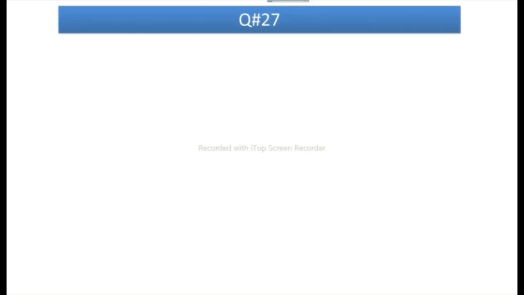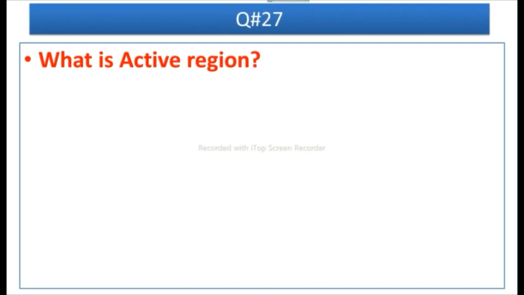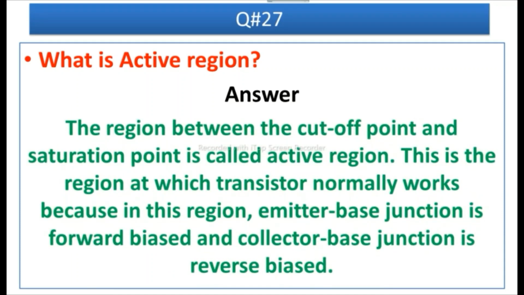biased. Question number 27 is, what is active region? Answer is, the region between the cutoff point and the saturation point is called active region. This is the region at which transistor normally works, because in this region emitter base junction is forward biased and collector base junction is reverse biased.